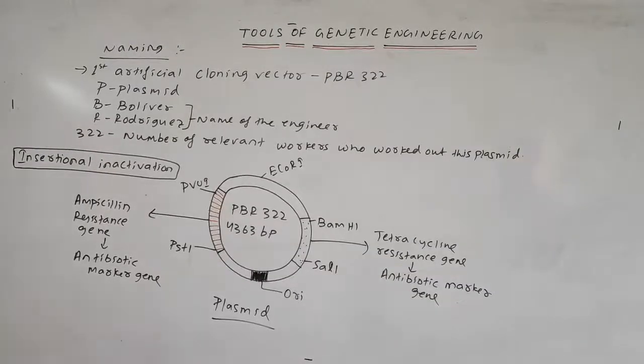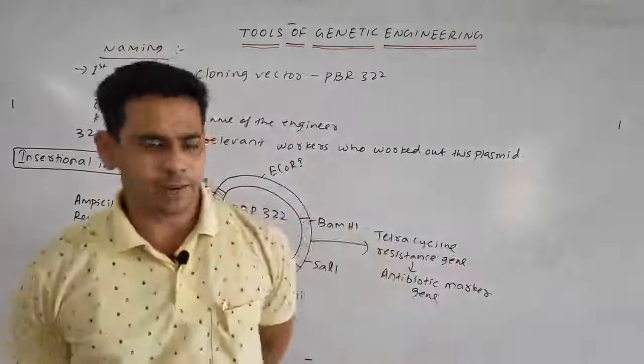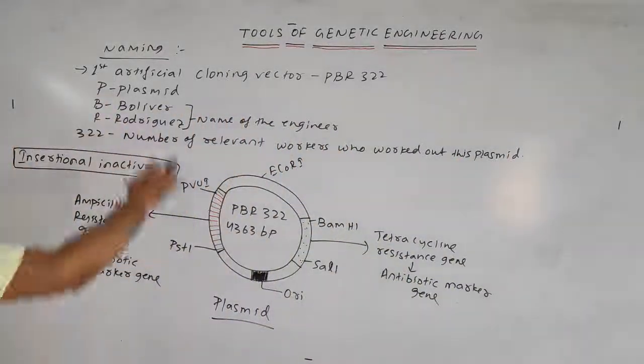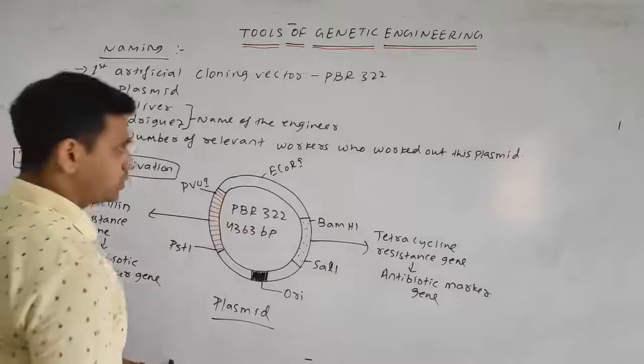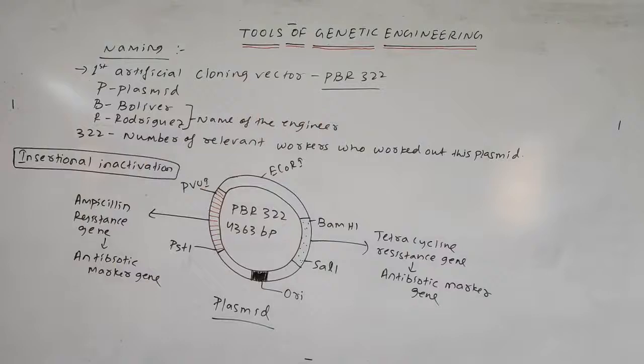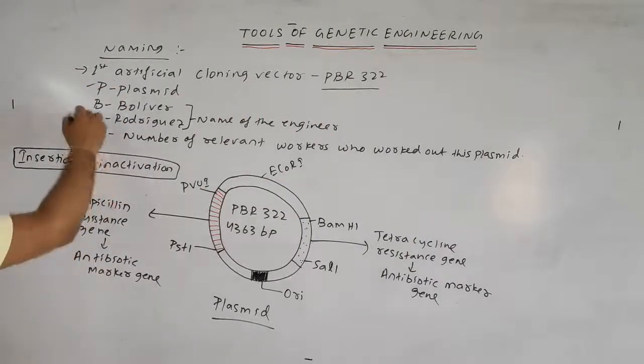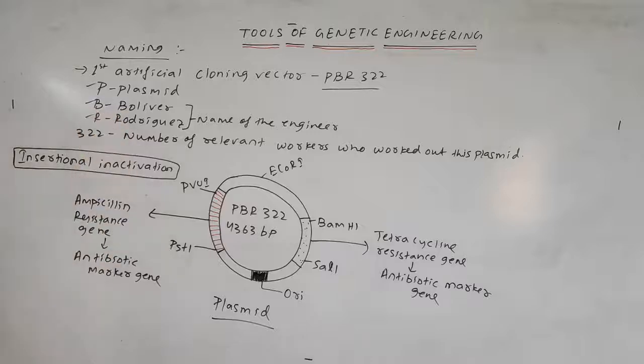Now we will see the structure of the plasmid and how it is named. The first artificial cloning vector is pBR322. The name came from P for plasmid, B for Bolivar and R for Rodriguez.